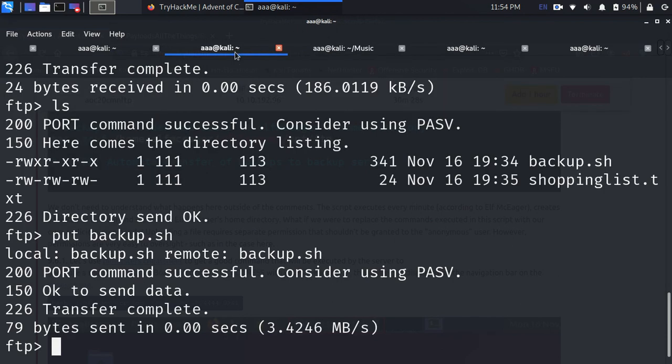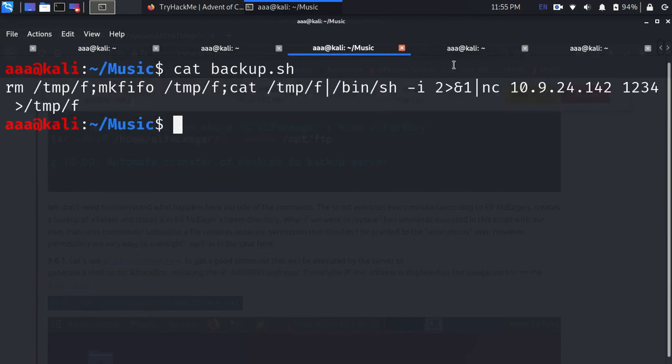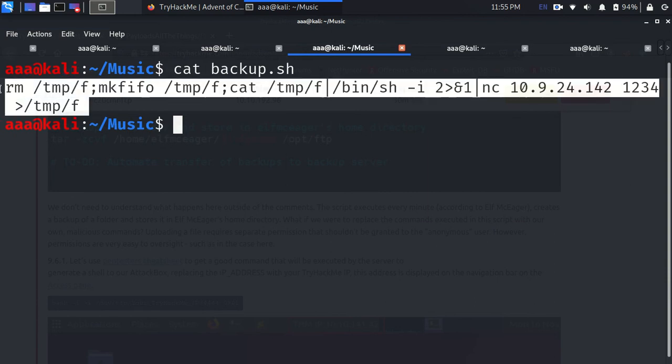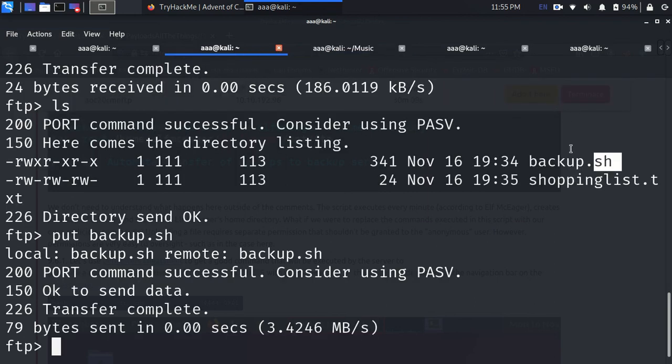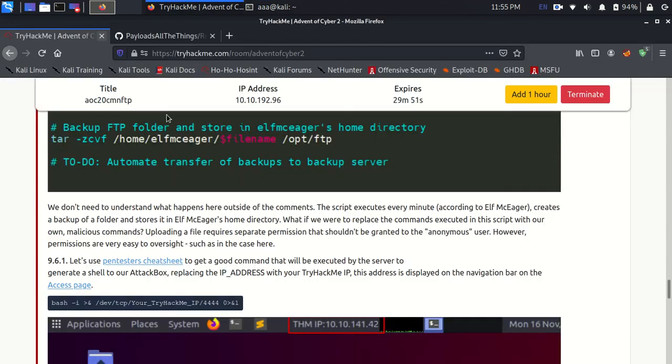When I do put over here, the only reason I'm able to edit is because I have permissions to edit. When I put this backup.sh, it has been changed to a different value made by me. All of this is now inside this backup.sh, and this file is actually run by the computer itself every minute. So when that runs, it will throw me back a connection, as you can see, and I actually have a connection. Once you cat out that flag, everything will be done.